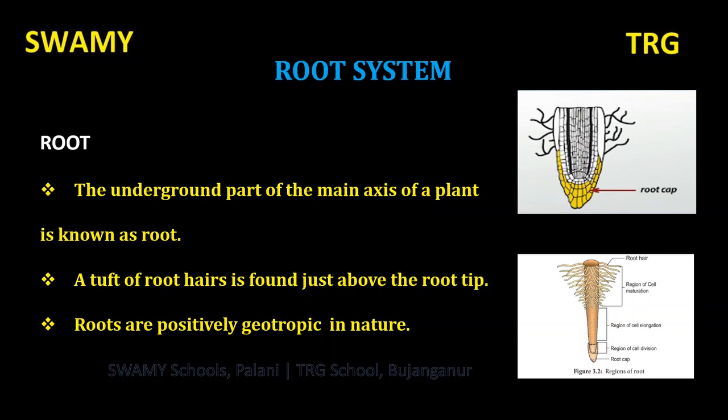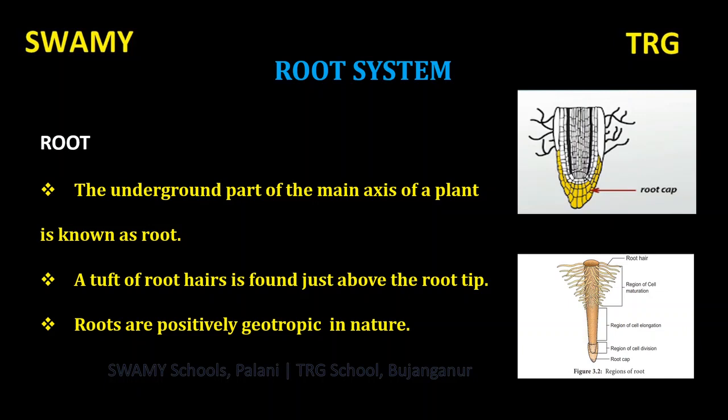Have you ever pulled out a plant and observed the root system? Do all the plants have the same type of root system? No. There are some differences between them, isn't it? Some plants have a very large root system, found in trees, isn't it? Some plants have a short, that is, very small root system, a bunch of roots.